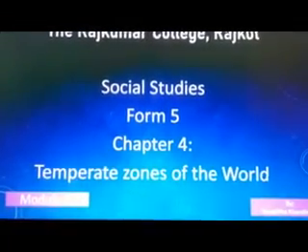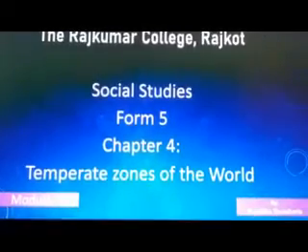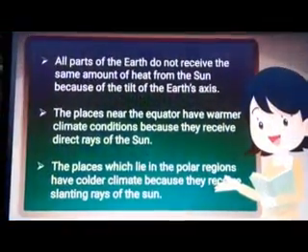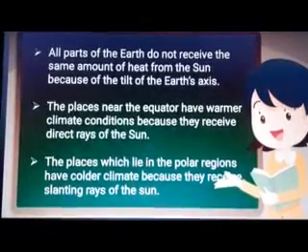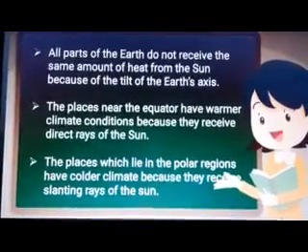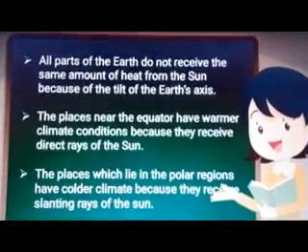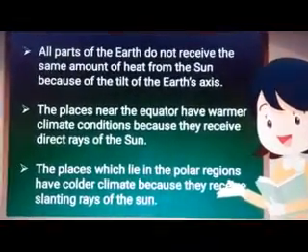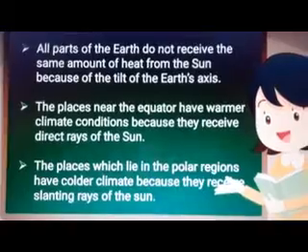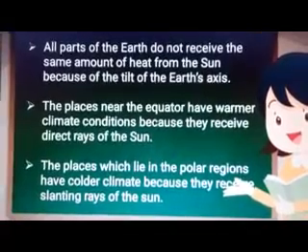Okay. So welcome back to the same chapter, module 4. All parts of the earth do not receive the same amount of heat from the sun. Why? Because of the tilt of the earth's axis. The places near the equator have a warmer climate because they receive direct rays of the sun.